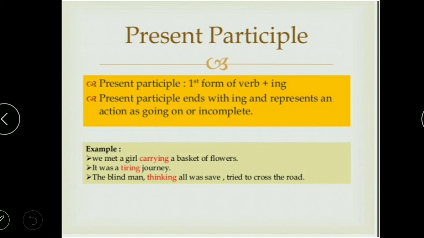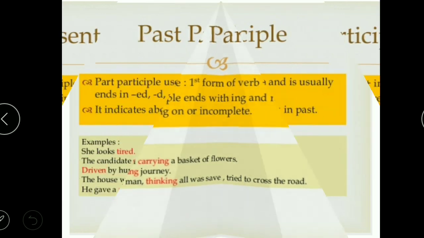Like, I met a girl carrying a basket. So girl carrying basket, this is describing the girl. So tiring journey, it is describing the journey, the journey was tiring. So again, thinking man, this will be again describing the word man. So you must be knowing what is the difference between present participles and the gerund. Gerund are working as noun, but the present participles are functioning as an adjective in a sentence.